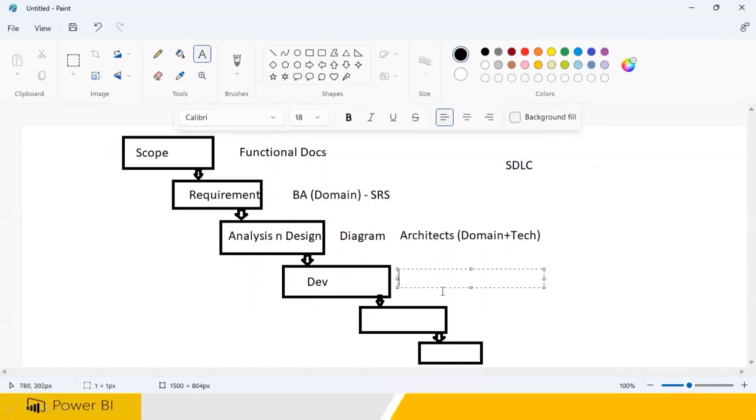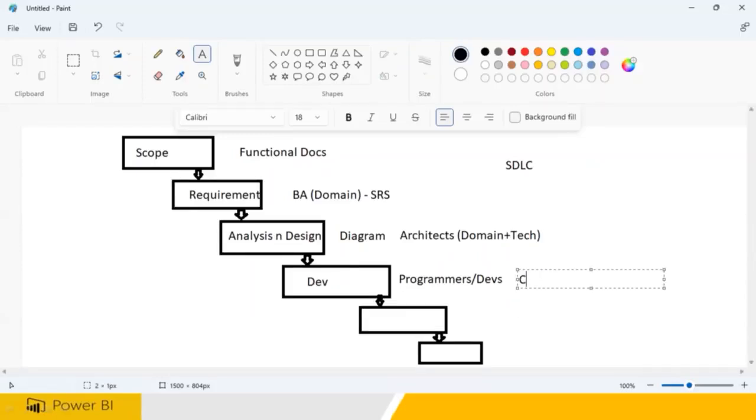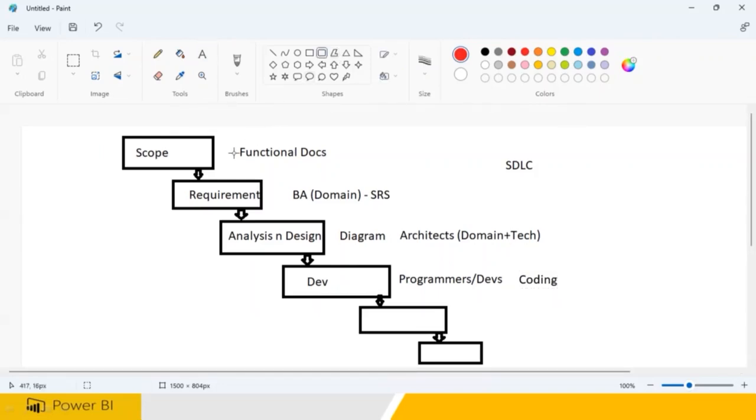So development means programmers like you, right? Programmers or technical guys, purely technical guys, are called developers, devs or software engineers. These people will give you the output, and the output will be coding. The code will come. Every phase will give you an output. This phase will give you a functional documentation, and this phase will give you an SRS documentation. This phase will give you diagrams. This phase will give you coding. Clear? In every phase you get output. Remember that.